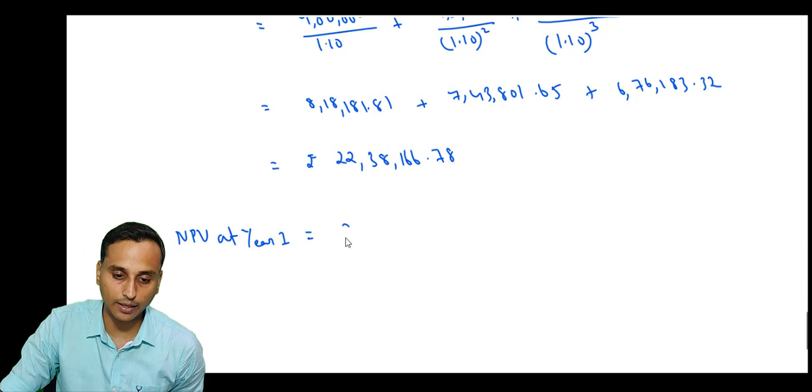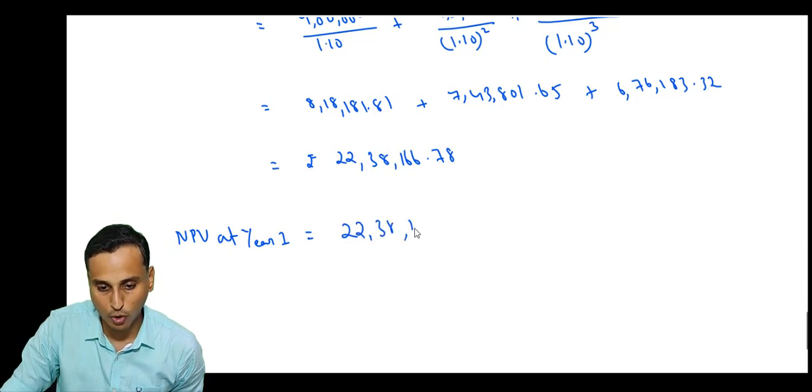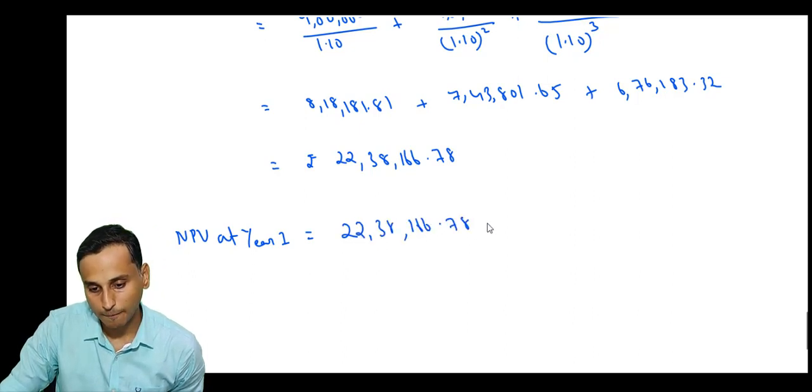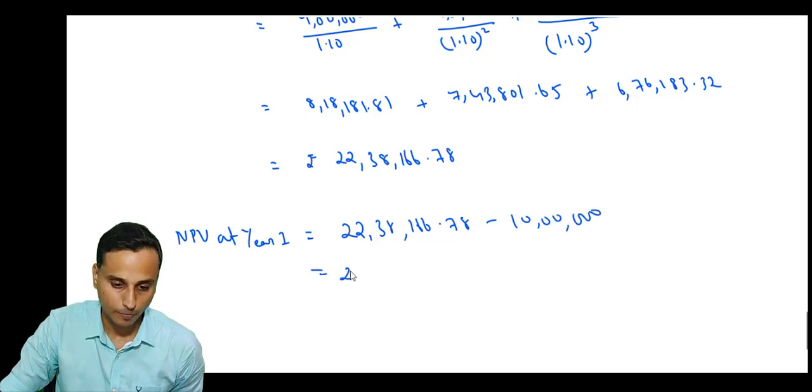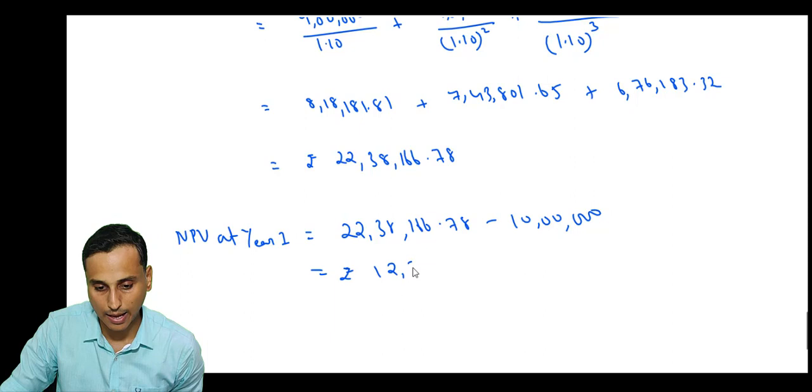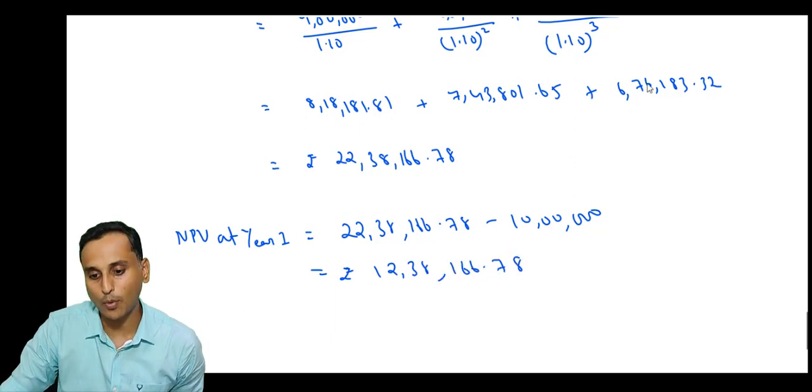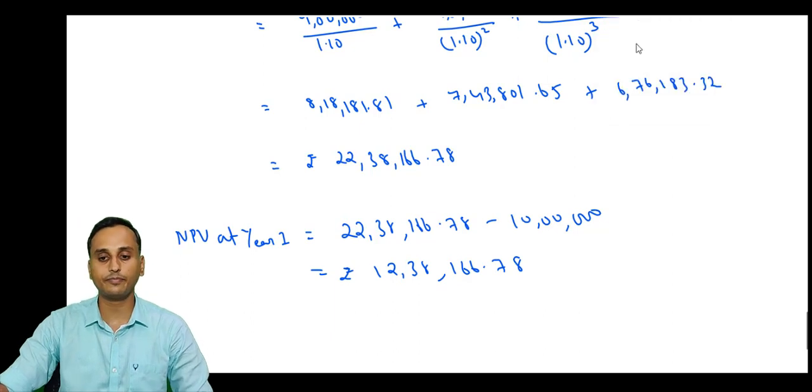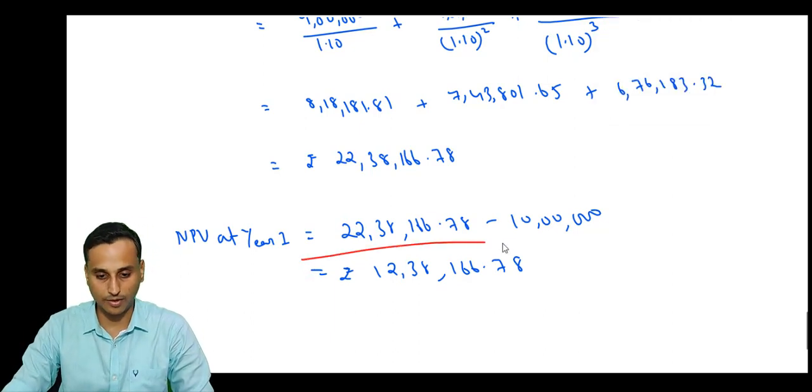What we want to know is the NPV at year 1. How do we calculate that? Present value of cash flows minus the initial outflow of 10 lakh rupees. How much is the net present value? 12,38,166.78. This is our net present value.